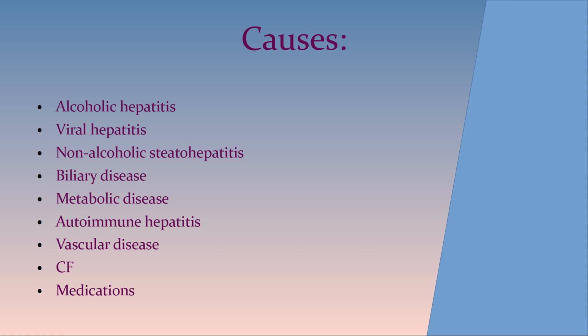Next, Wilson disease, autosomal recessive, caused by mutation in the ATP7B gene. So copper can't be excreted into bile and incorporated into ceruloplasmin. We can see in blood tests low ceruloplasmin and high free copper.